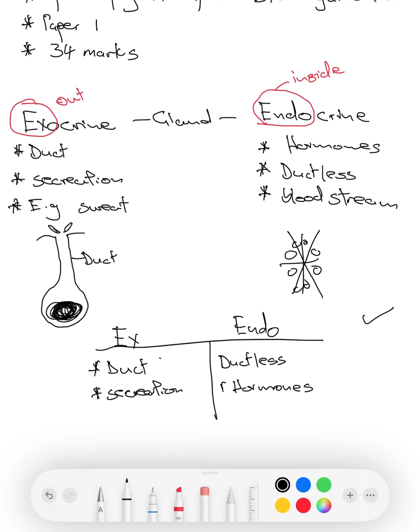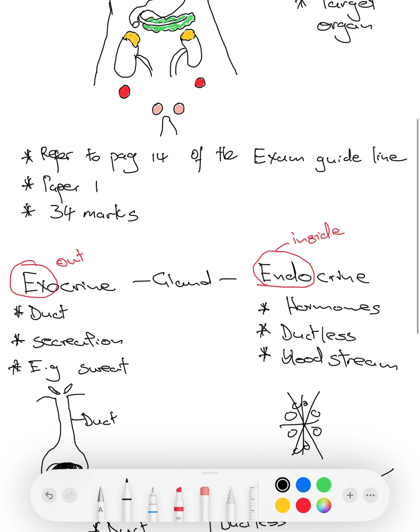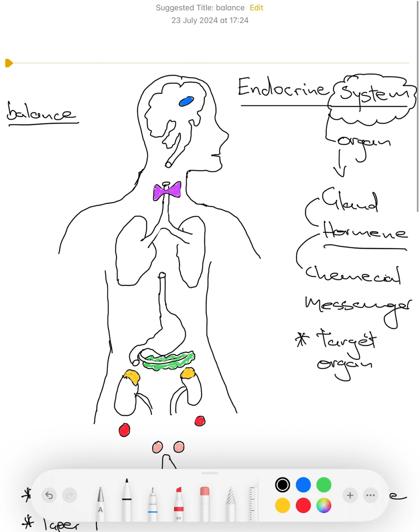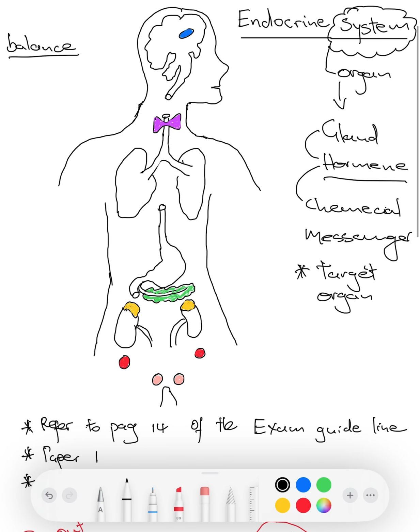The fact that I've mentioned with this one is an endocrine gland. So this one is a duct. This one is ductless. This one is secretion. This one is hormones. An easy 5 marks in the bag. Now, once you've figured that out, that's the first thing that you needed to cover. Now, the second thing, you would see a diagram similar to this in an exam where you are asked questions based on this diagram.